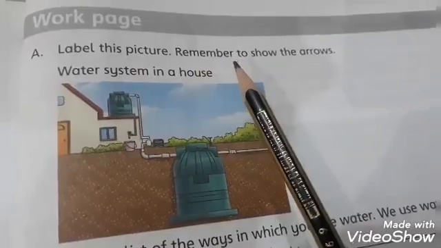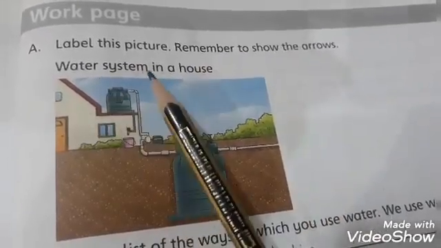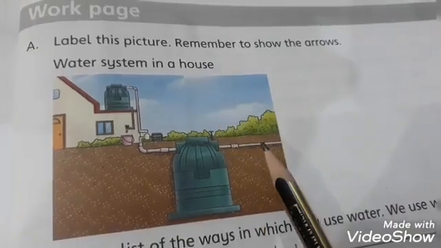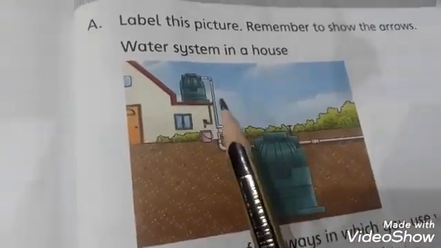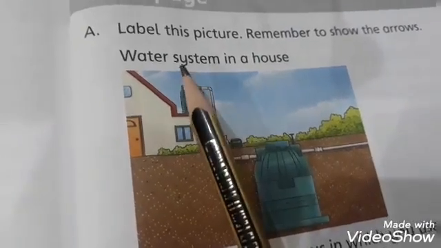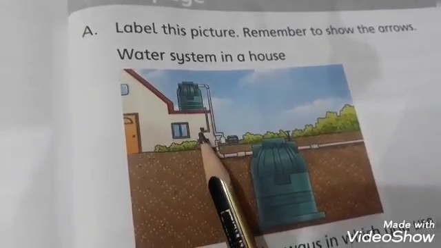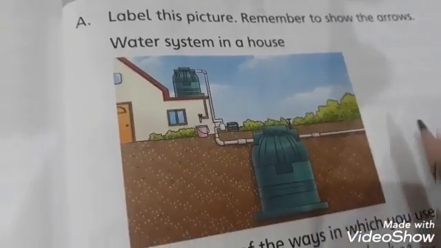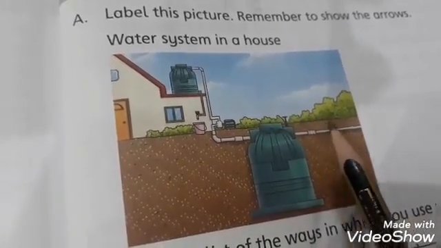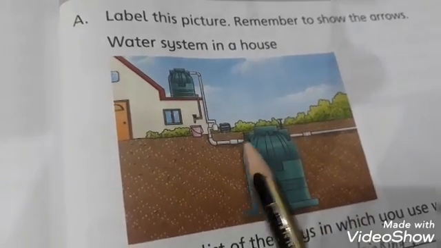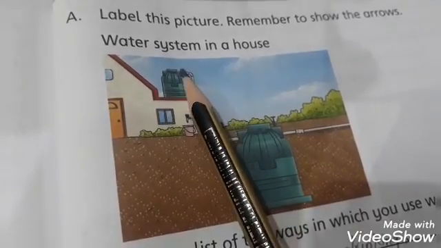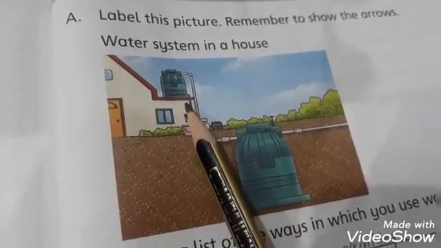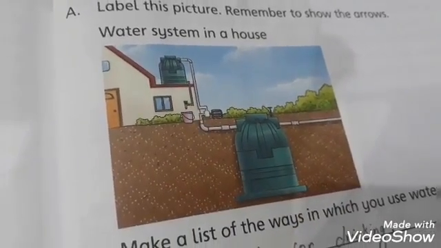Label this picture. Remember to show the arrows. Water system in a house. This is the pipe, underground tank, water pump, overhead tank, and this is the tap. The arrows are starting from here, then this, then like this, and then into the tap. Draw this on your book.